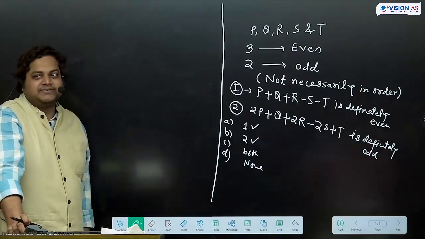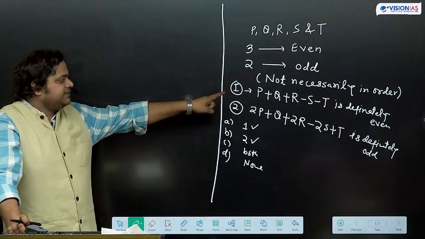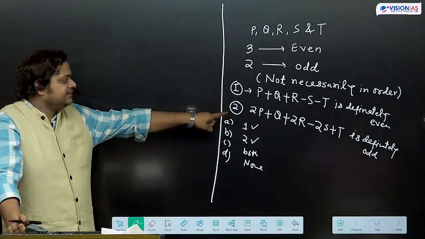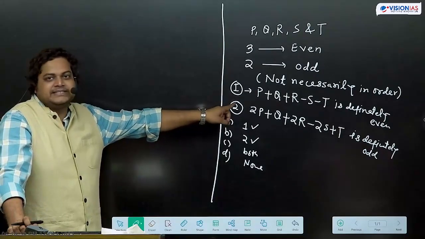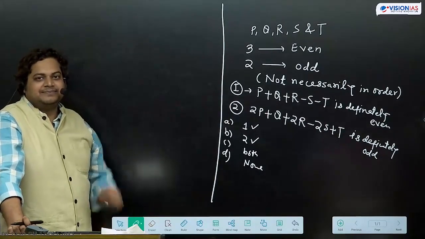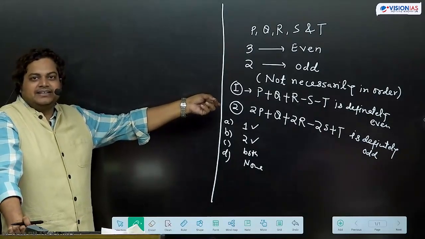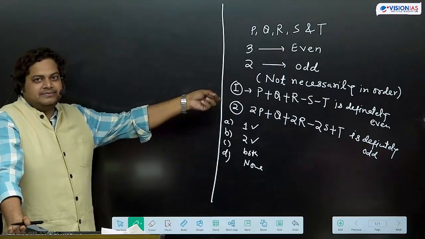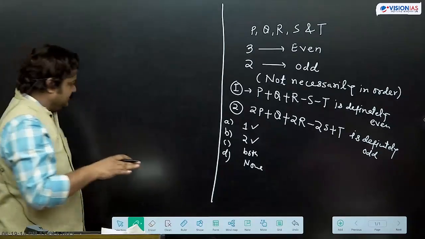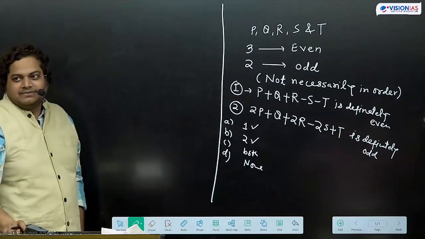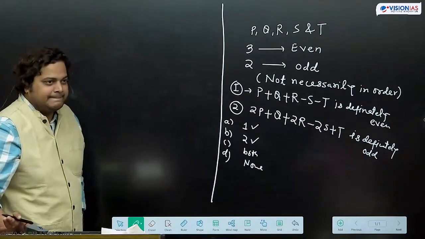What answer are we getting? One option says the first is incorrect and the second is correct. Another option says the first is correct and the second is incorrect. What is coming for you? First is correct, second is incorrect, right? Okay, let's see. Second is definitely not coming. First is coming. Okay.